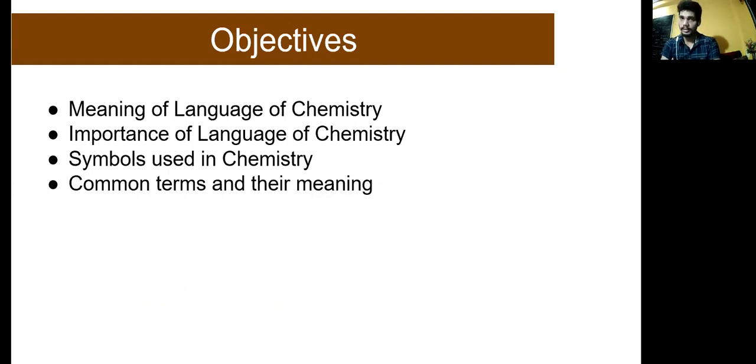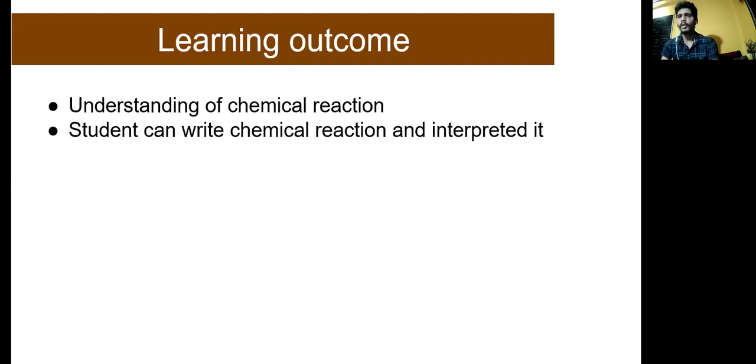We're going to talk about these four objectives and the learning outcomes after this chapter. We're going to understand a chemical reaction. Students can write a chemical reaction and interpret it. So these are the learning outcomes after this chapter.